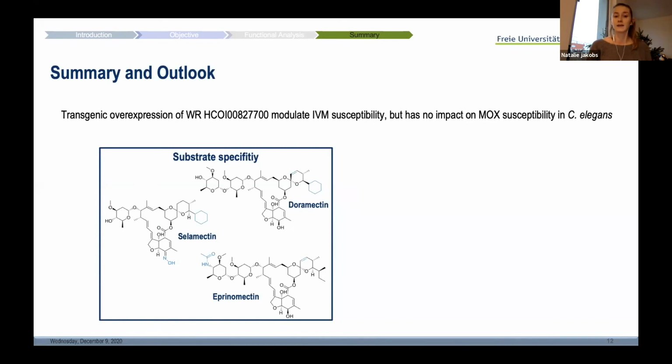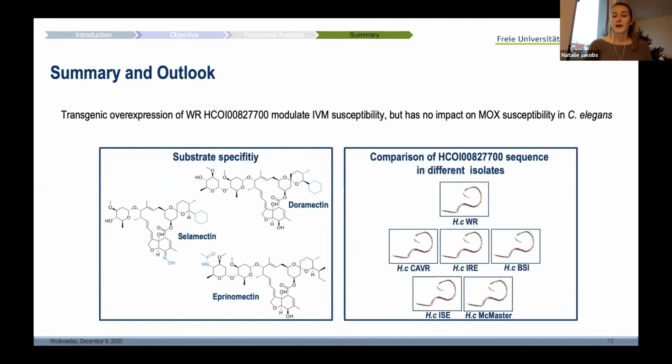Besides ivermectin aglycone, I'm also testing doramectin, selamectin, and eprinomectin. In addition, we're comparing the genomic sequence of this Cyp between different susceptible but also resistant isolates to identify polymorphisms potentially associated with ML resistance.